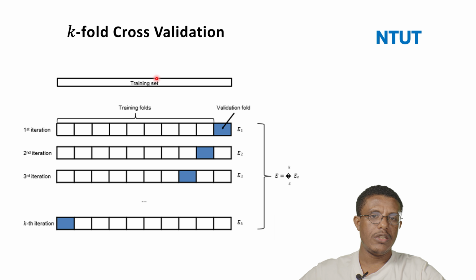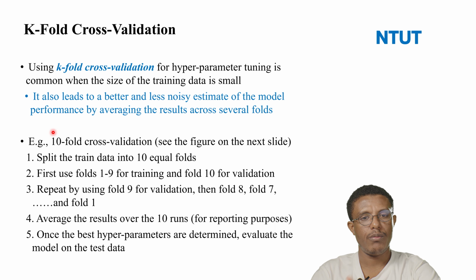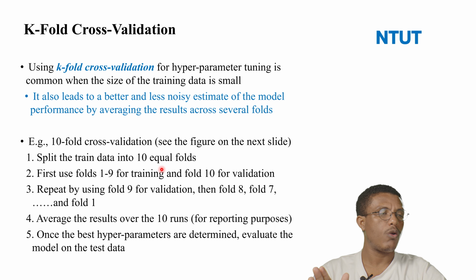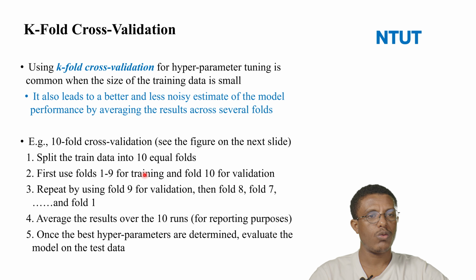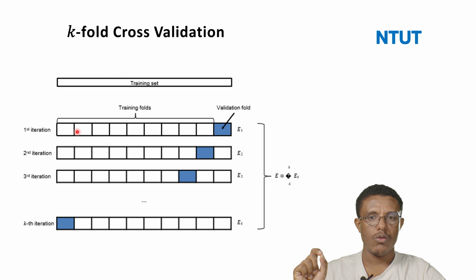Like this one is the training set. In the first iteration, let's say we split the training data into 10 equal folds: 1, 2, 3, 4, 5, 6, 7, 8, 9, 10.